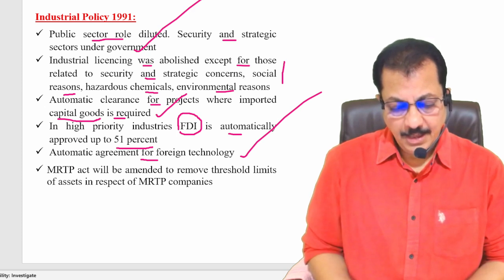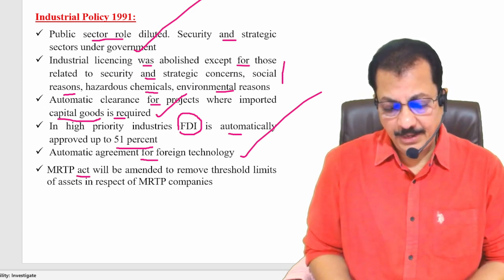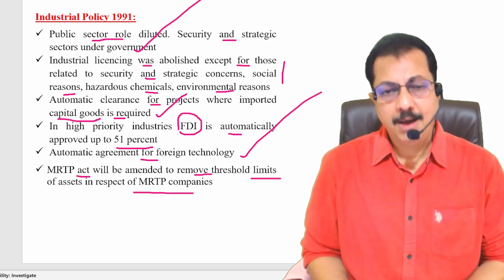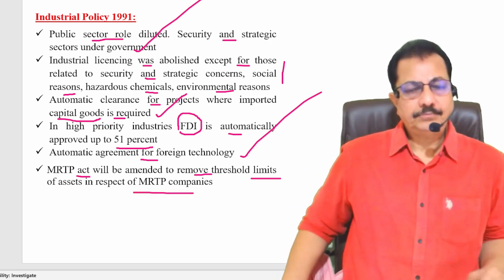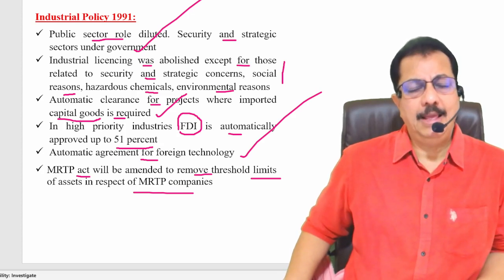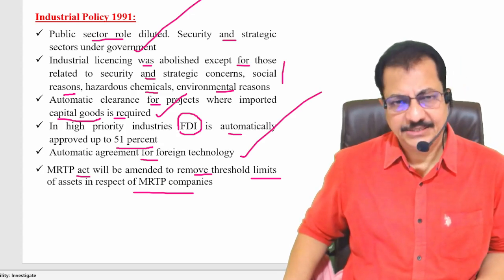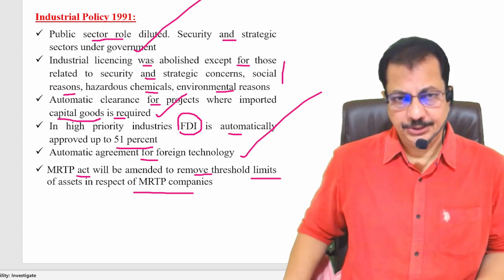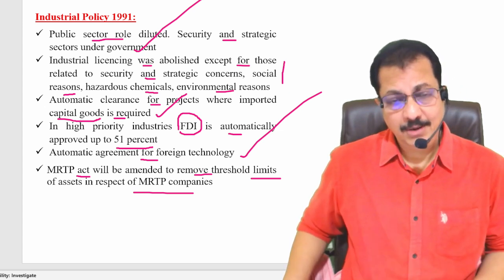Similarly, the MRTP Act will be amended to remove threshold limits of assets in respect of the MRTP companies. Kindly see here, we had an act called the MRTP Act of 1969. Clear? That act is no more existing. Very, very important one.